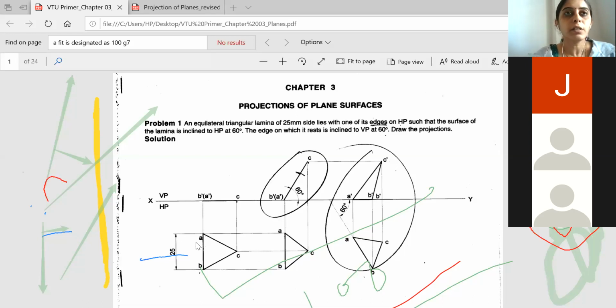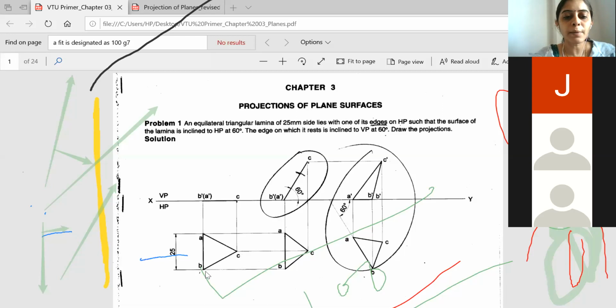triangular lamina. So you will draw 25 mm in the vertical line. You will take 60° from here, you will take 60° from here, and you will measure 25 mm distance and cut an arc. Similarly, you will measure 25 mm and cut an arc. So you will get the triangular lamina here.